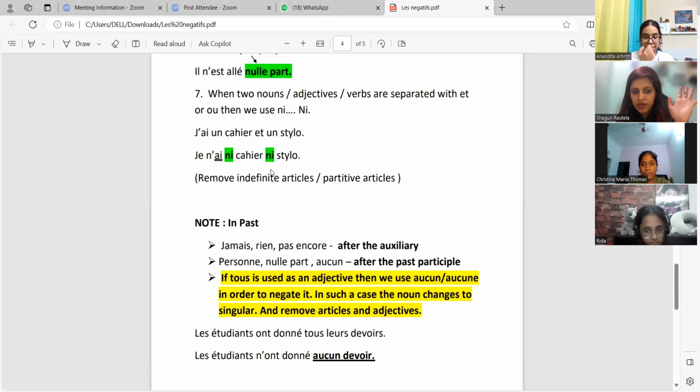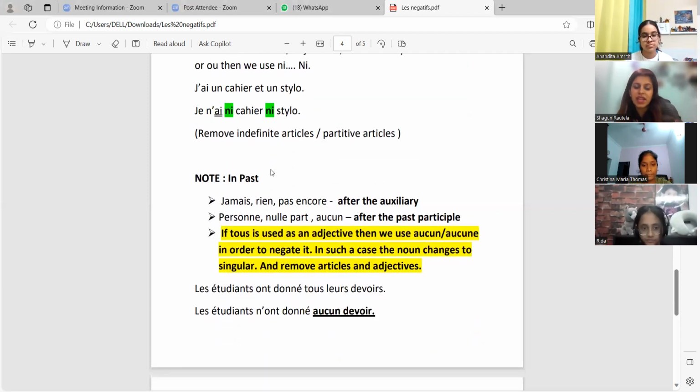Clear? Talking about this last word, okay, very, very common.